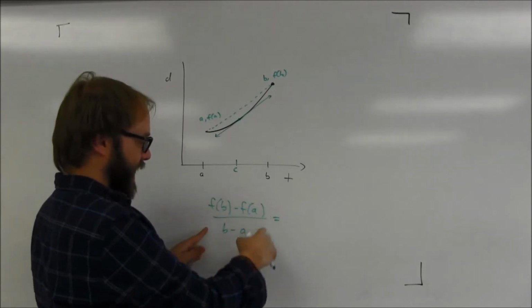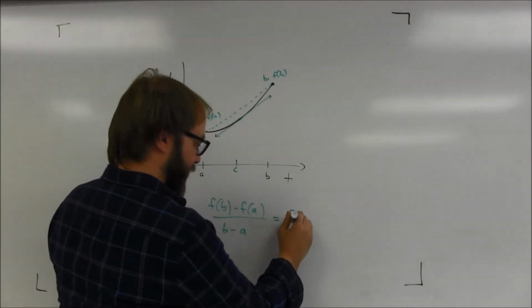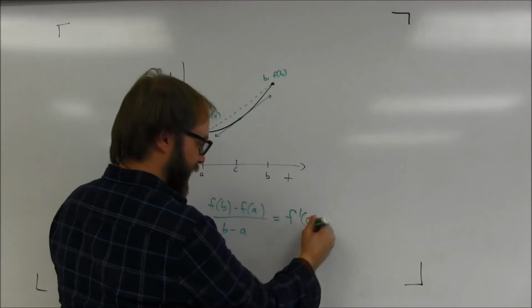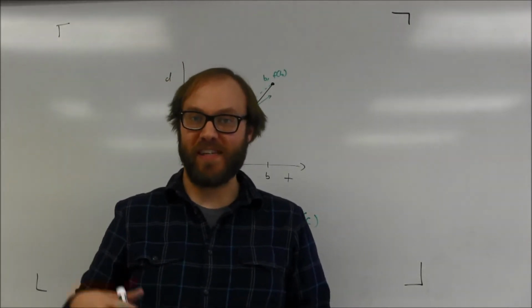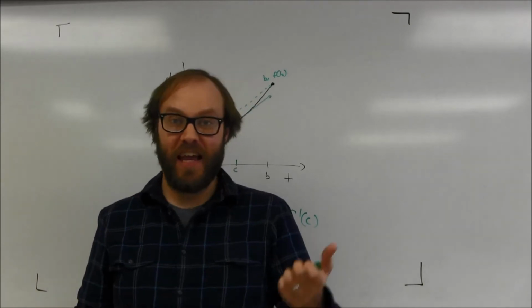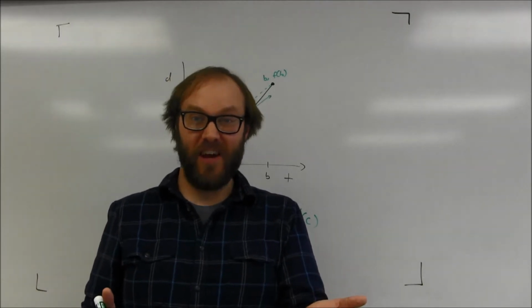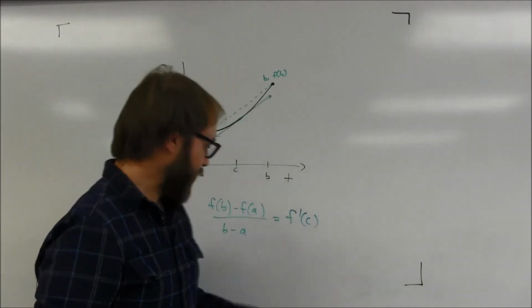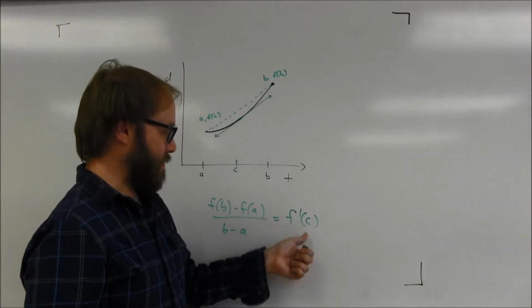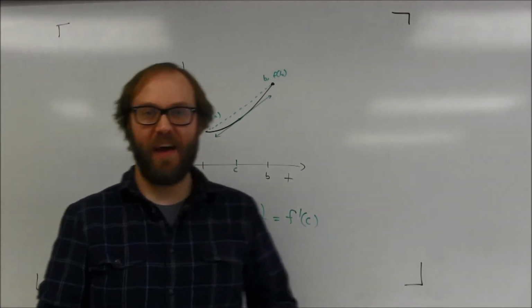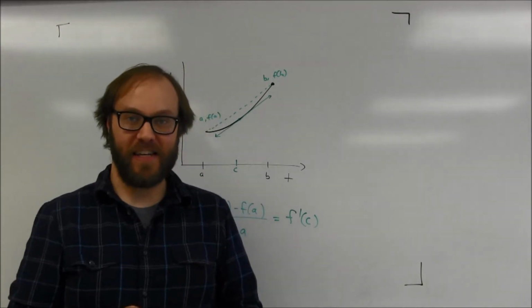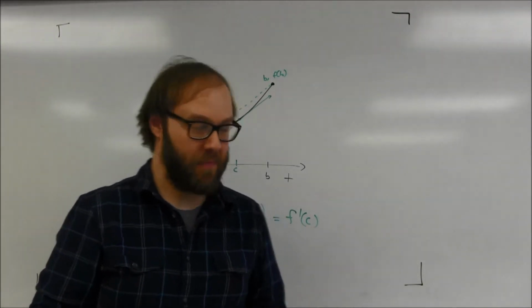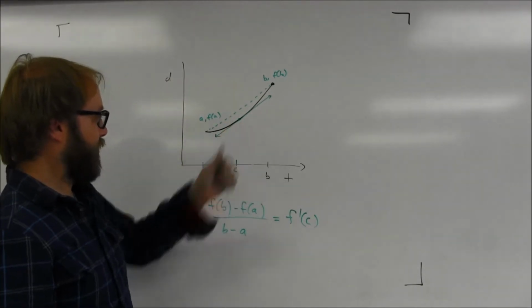So what we can say is that the average rate of change is equal to the derivative of the function at some point c. And so what we're really trying to do is set the average rate of change equal to the instantaneous rate of change, which of course we know to be the derivative. And we're figuring out where does that happen? Where's the derivative the same as the average rate of change? So it really just combines two ideas together that we already know how to deal with. We just haven't actually done any problems like that. But those are the visuals there.